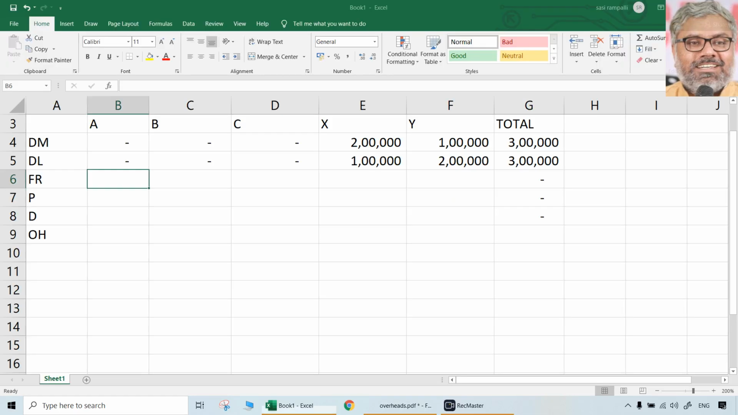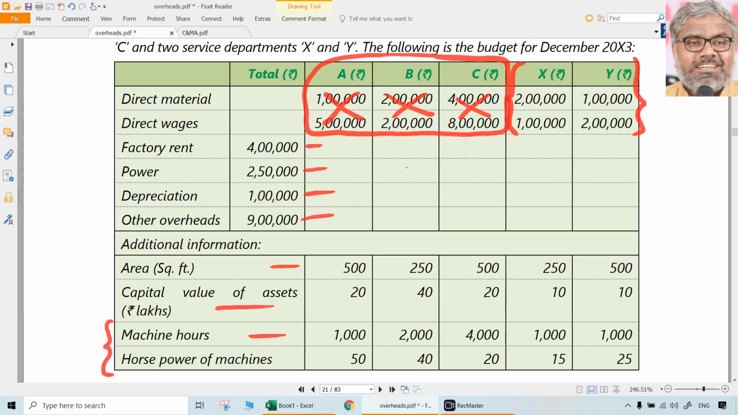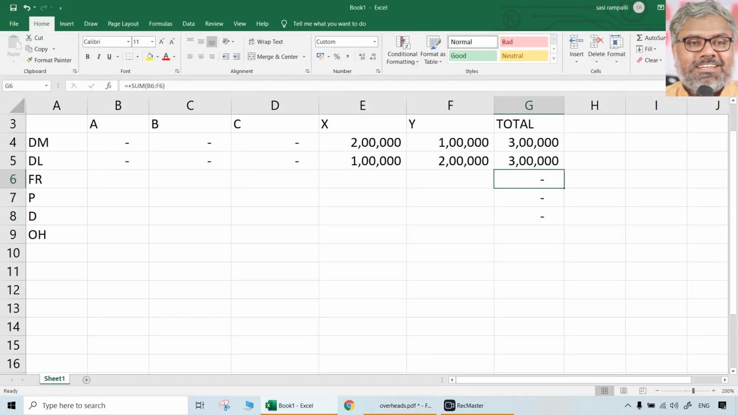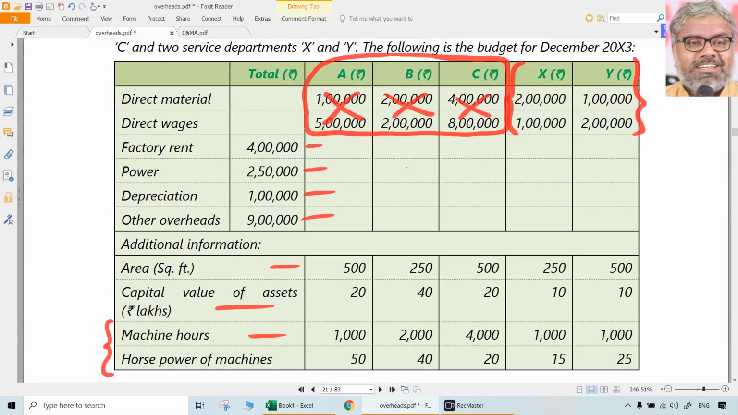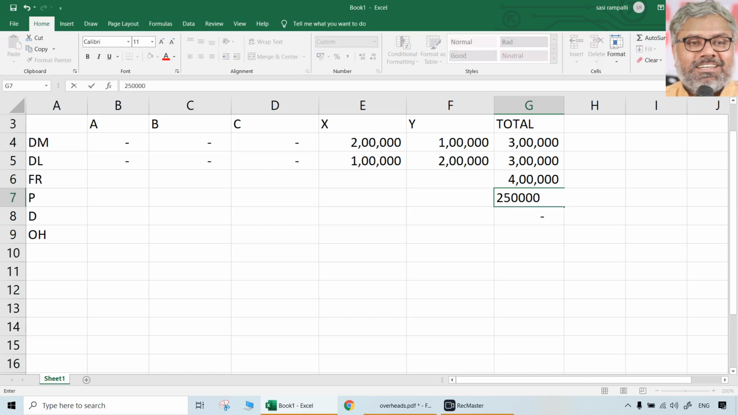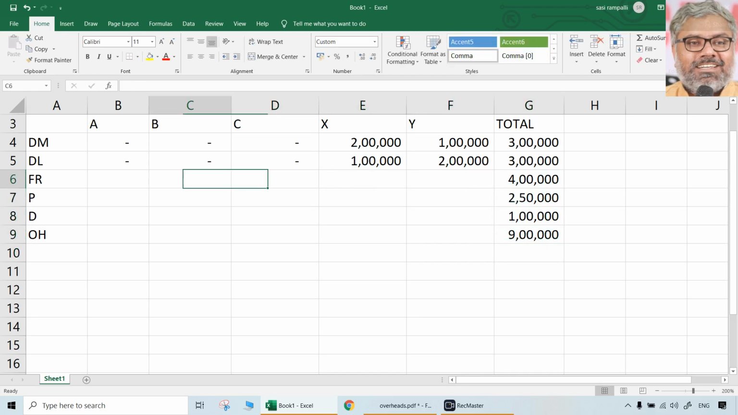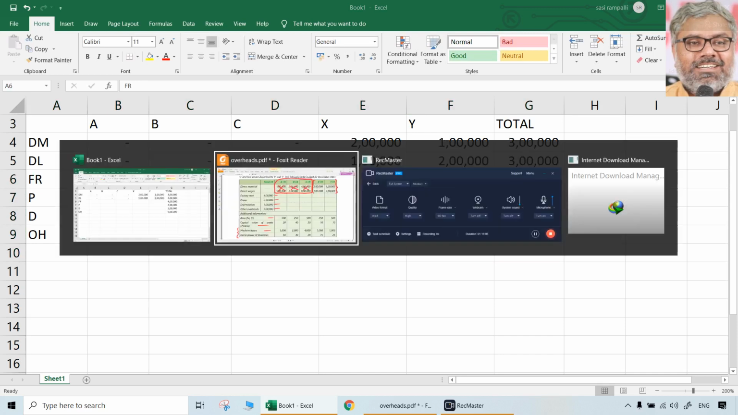So allocation already happened. This 2 lakh, 1 lakh, 1 lakh, 2 lakh is telling us what? That is allocation of various things to the service departments related to direct material, direct wages. Apportionment we are doing first. 4 lakhs, 2 lakhs 50,000, 1 lakh, 9 lakhs. These are the totals, right? Now we have to apportion to A, B, C, X, Y, all.